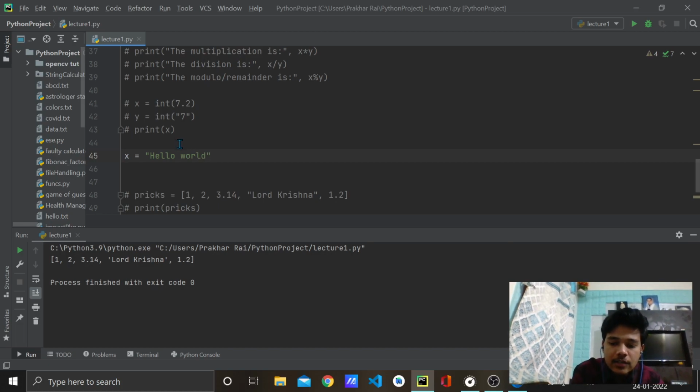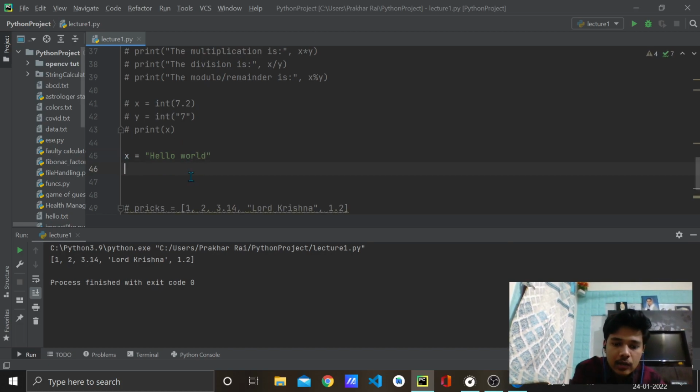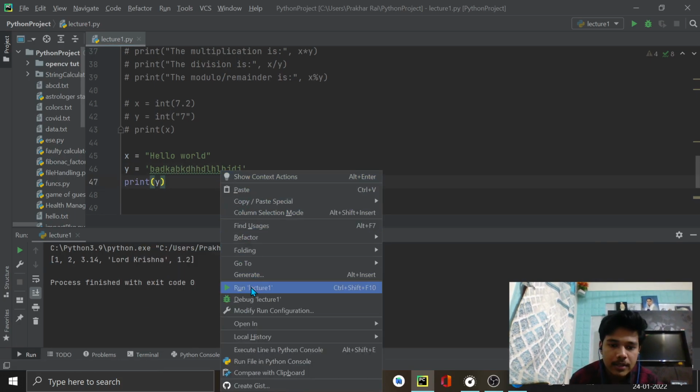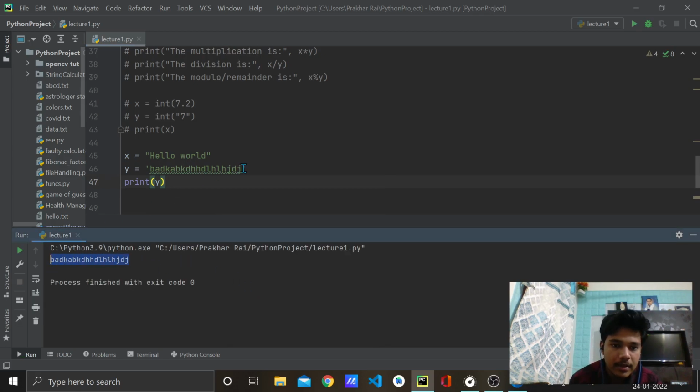But this actually can be written in the form of single quotes also. Means if I write y is equal to in single quotes and I type any random thing, and I print this particular thing, that is print y, then also we'll get the output, right? It means it will not throw an error. See, it printed this particular value. So Python provides the functionality of writing strings inside single quotations, and similarly for double quotations as well.